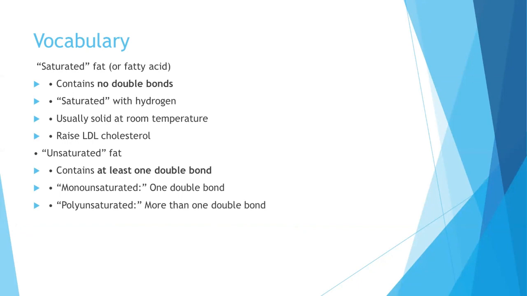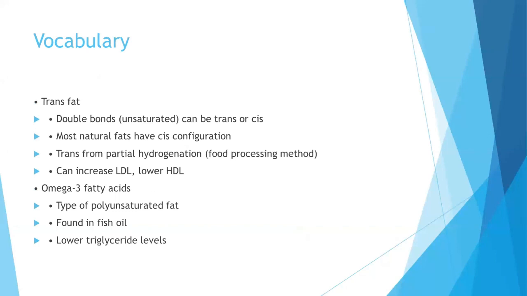They are usually solid at room temperature and they raise the LDL cholesterol. The unsaturated fat, which contains at least one double bond, is monounsaturated. Monounsaturated means one double bond, and polyunsaturated means more than one double bond. Trans fat is when the double bonds can be trans or cis. Most natural fats have a cis configuration, and trans from partial hydrogenation can increase the LDL and lower the HDL.